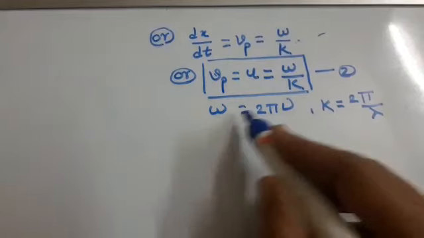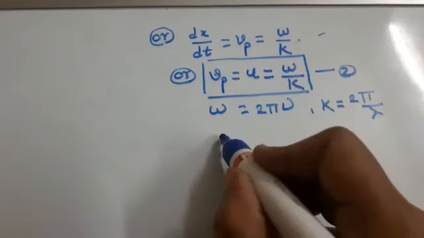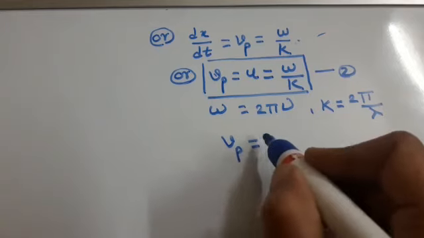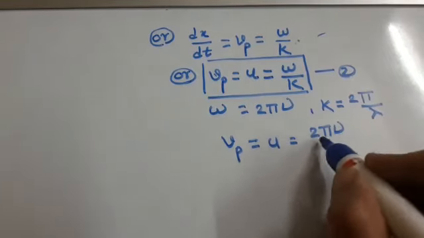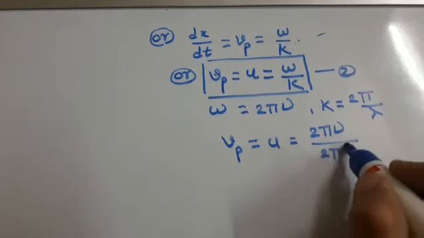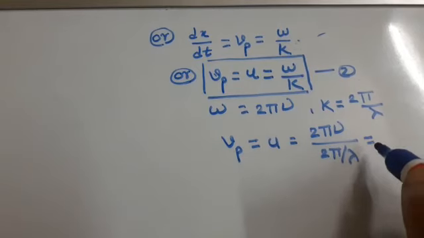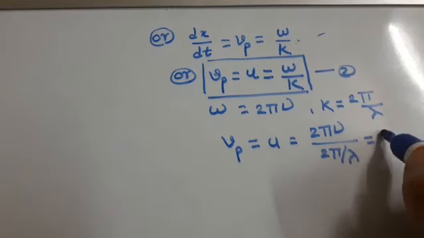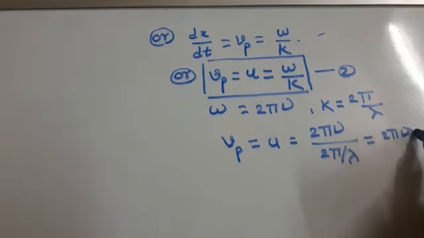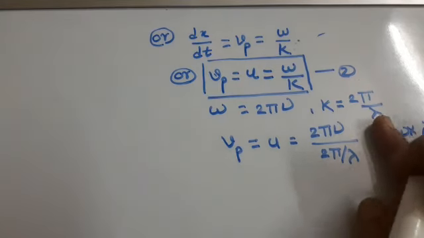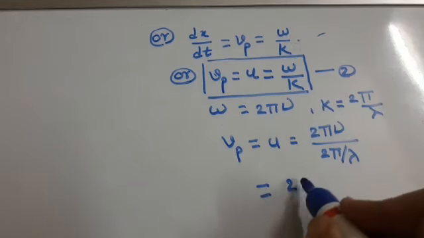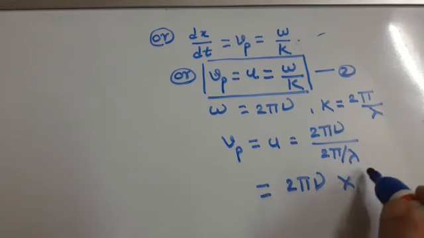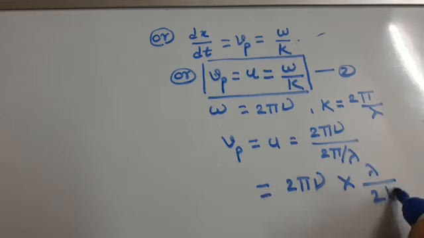Putting these values of omega and k in equation 2, we can write Vp is equal to u is equal to 2 pi nu divided by 2 pi upon lambda, that is 2 pi nu into lambda divided by 2 pi.